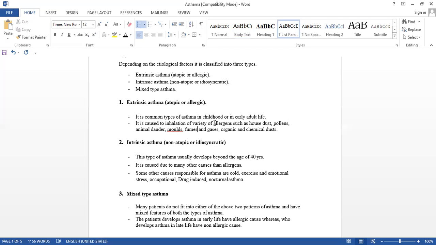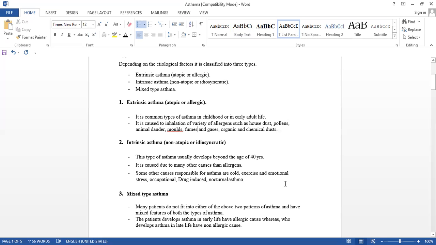These are not due to allergy, like extrinsic asthma above. This one is due to cold. If the cold persists and we do not treat it properly, it may trigger asthma. If we do more and more exercise, that is also a limiting factor; due to exercise, asthma is also there.